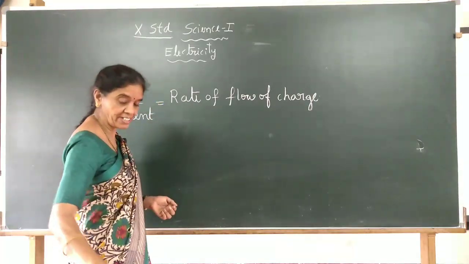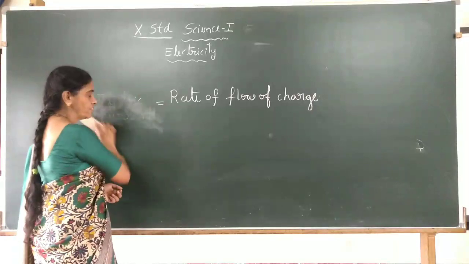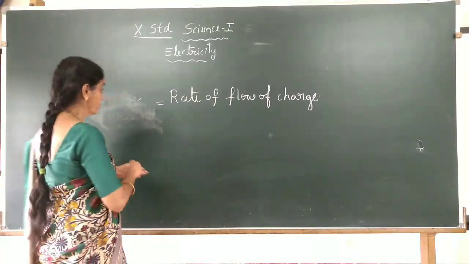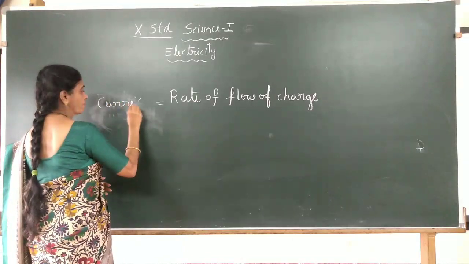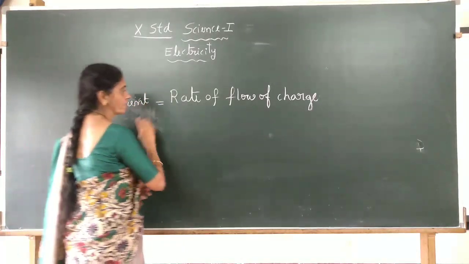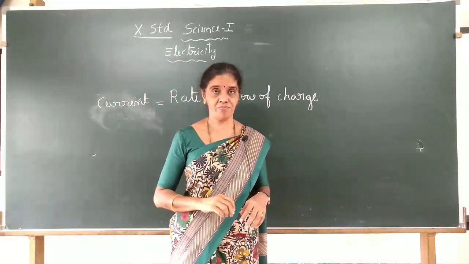Or simply, I will write current here. Current means electric current. Current is nothing but the rate of flow of charge.